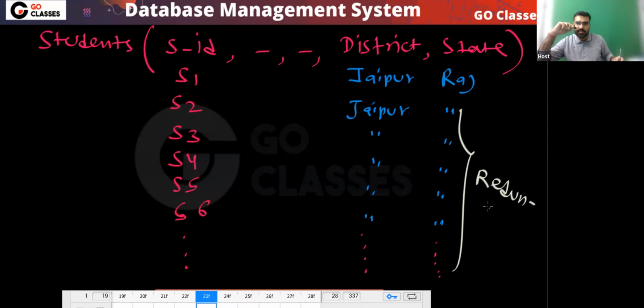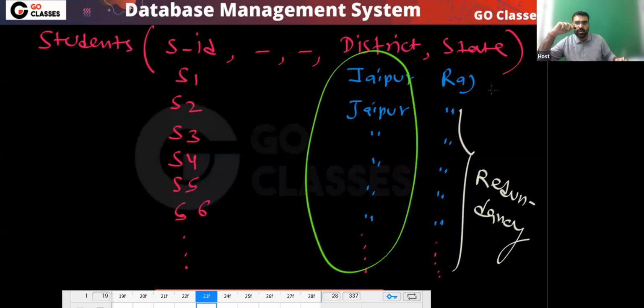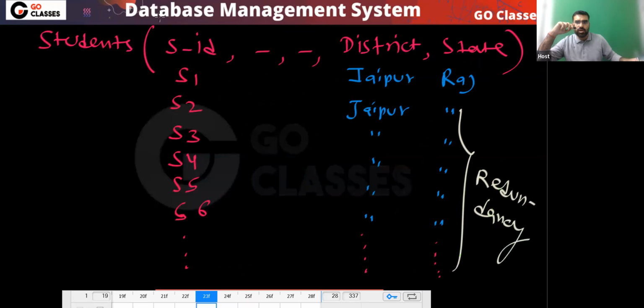Why is this redundancy? This is redundancy because if you know that the district is Jaipur, then automatically the state will come. Automatically this data is coming. So the state data is coming automatically, so I can say this is redundant. Yes or no? So this is redundancy. Is this clear to everyone?